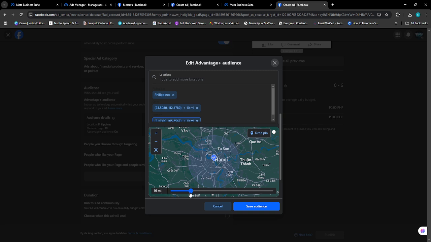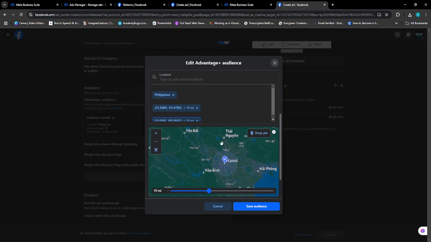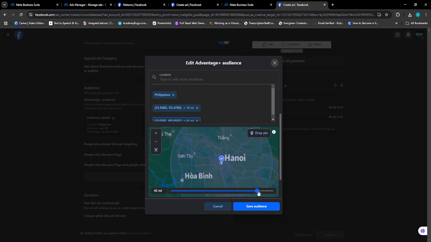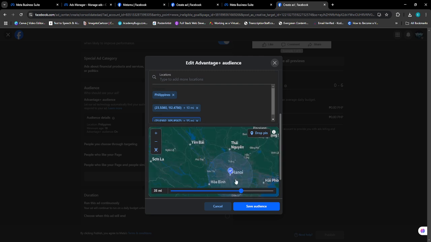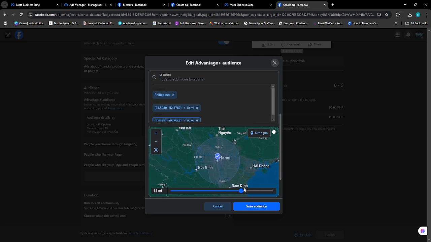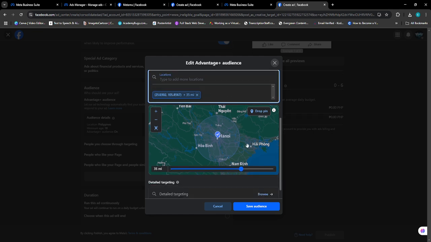So you can adjust the radius of the advertisement if you want to get everything here. Okay. You can make it like that or smaller, depends on your budget, of course. So for example, we're targeting 35 miles from Hanoi. You can click save audience, then close the Philippines, close my locations, close the China. Okay.